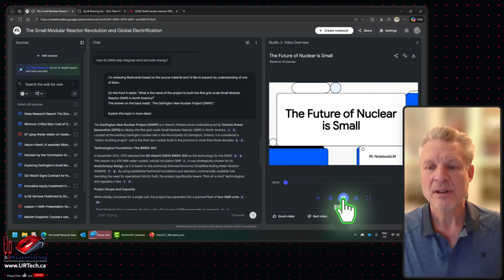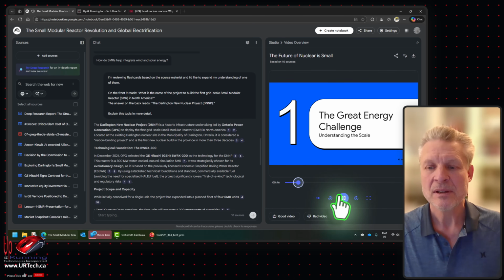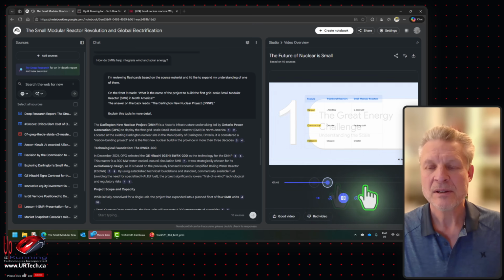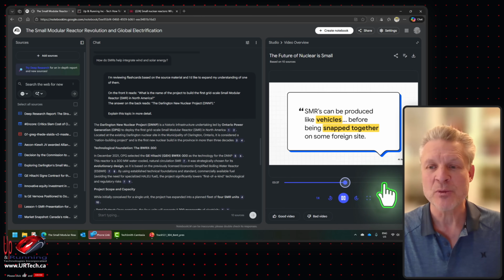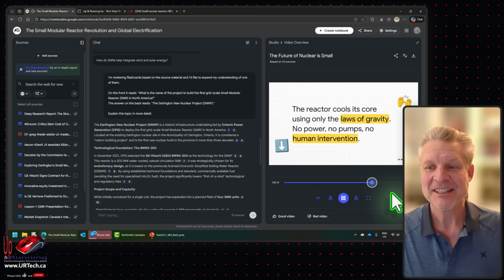All right, let's get right into it. We are facing a pretty massive energy challenge, right? But the solution might change. The amount of new clean electricity is a game changer. This one's not using as many graphics as I've seen in other ones. For 7 full days, this reactor can keep its core cool using nothing but the laws of physics.